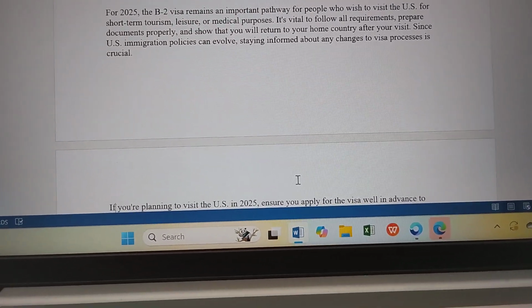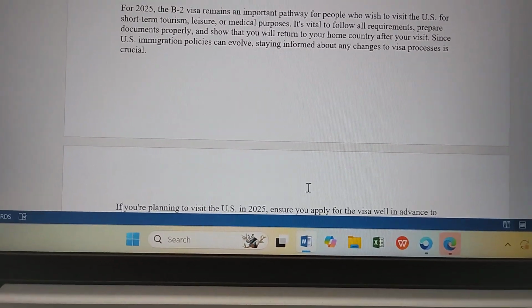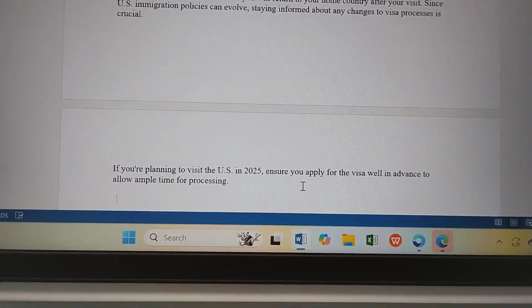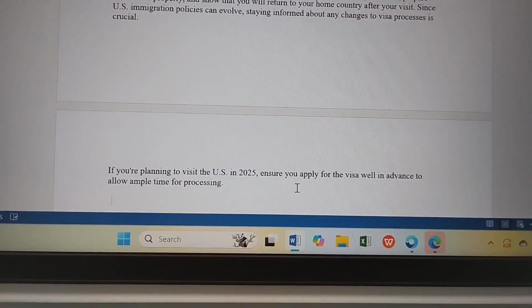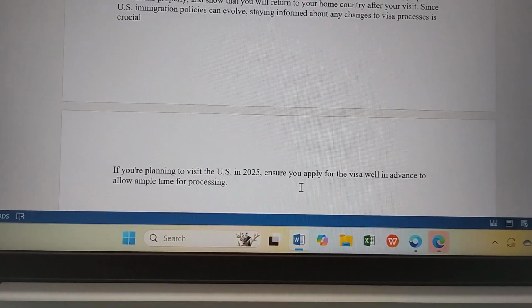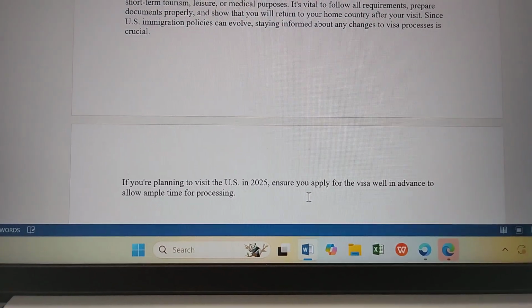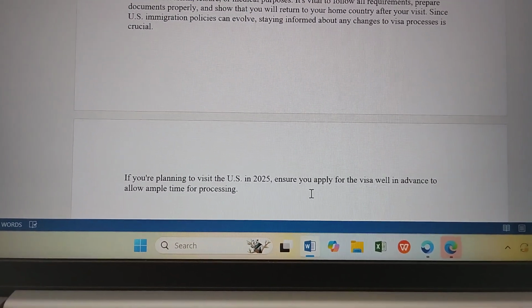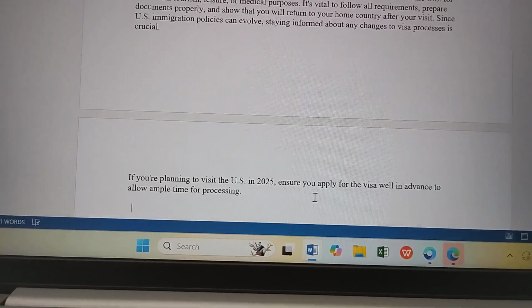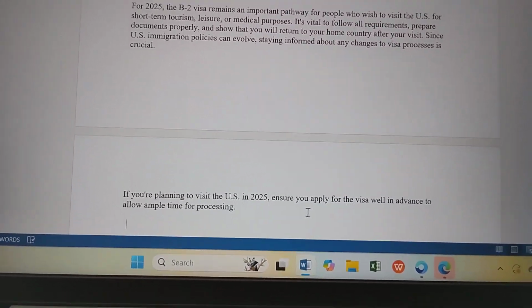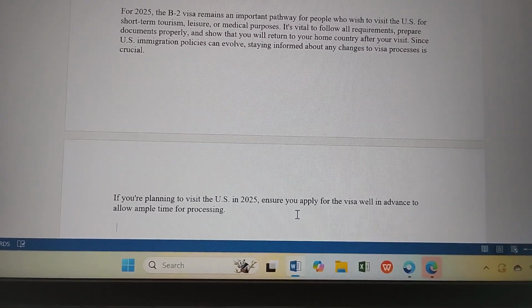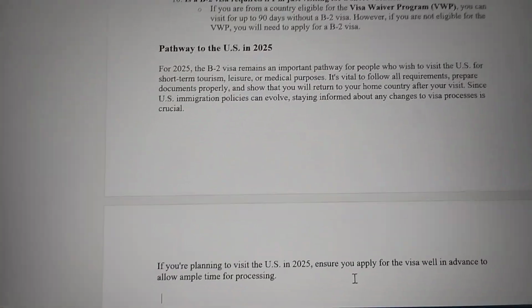So if you are planning to visit the US via this route, ensure you apply for the visa well in advance to allow ample time for processing. Stay updated about the visa bulletin and the changes that are happening in the visa process. Ask questions where you cannot remember.